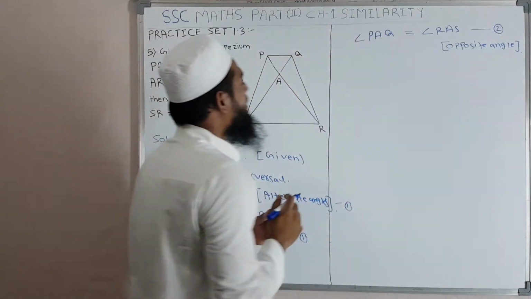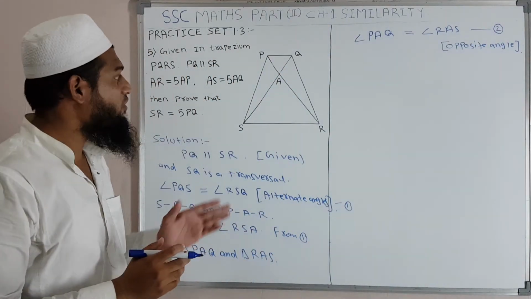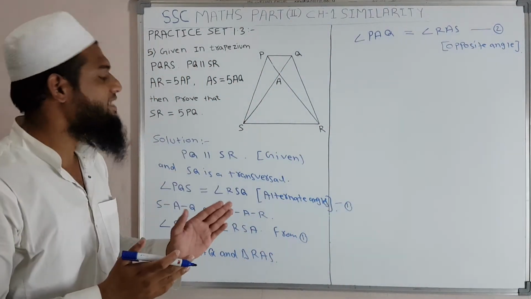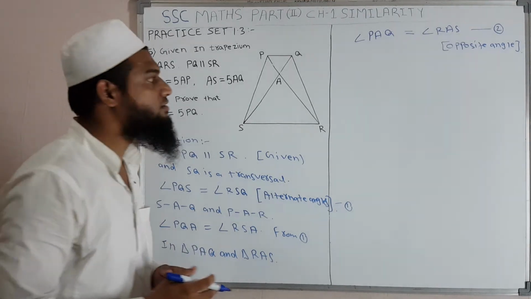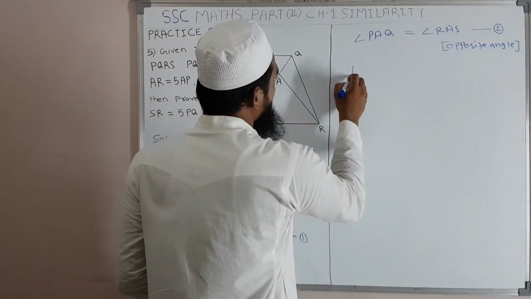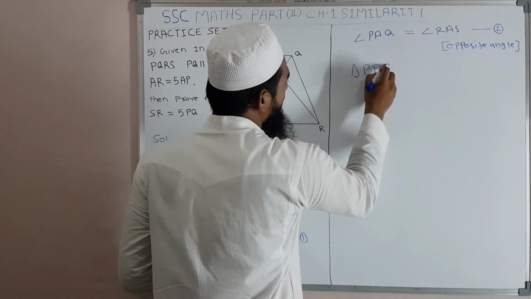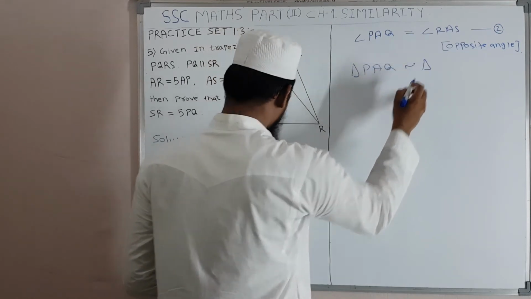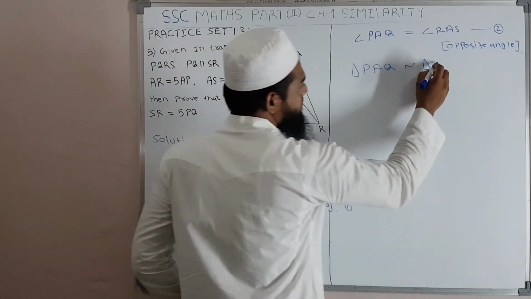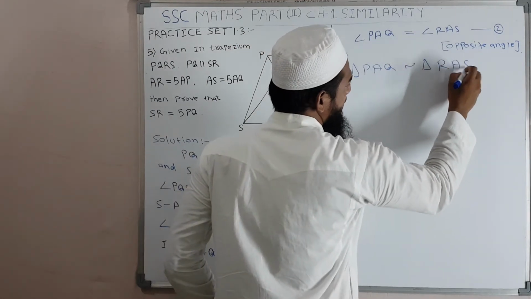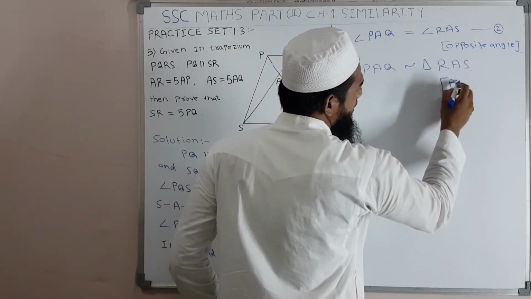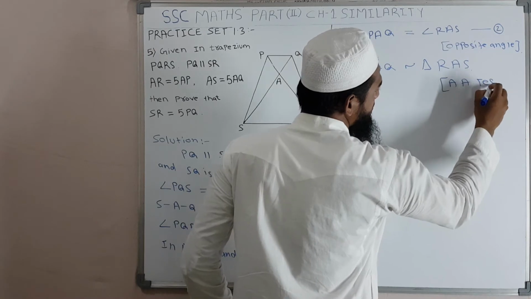Okay, now by the angle test, we can say that these two triangles are similar. So we can write here triangle PAQ is similar to triangle RAS. By which property? Angle test.